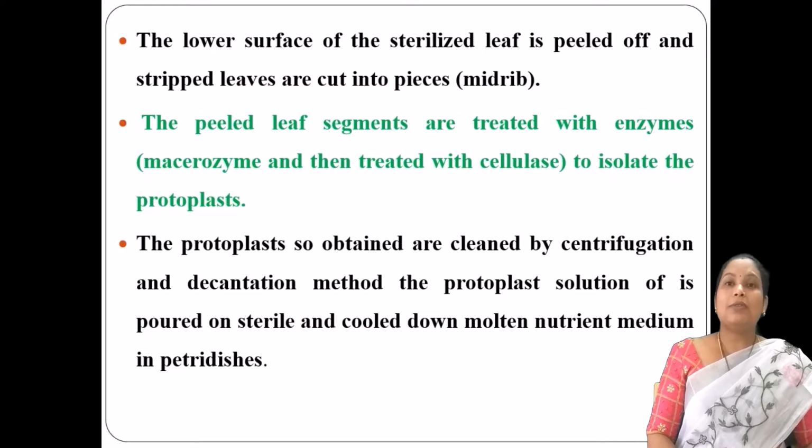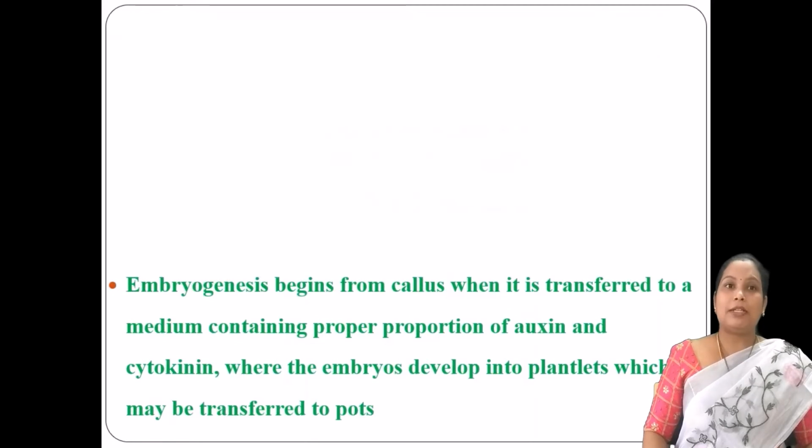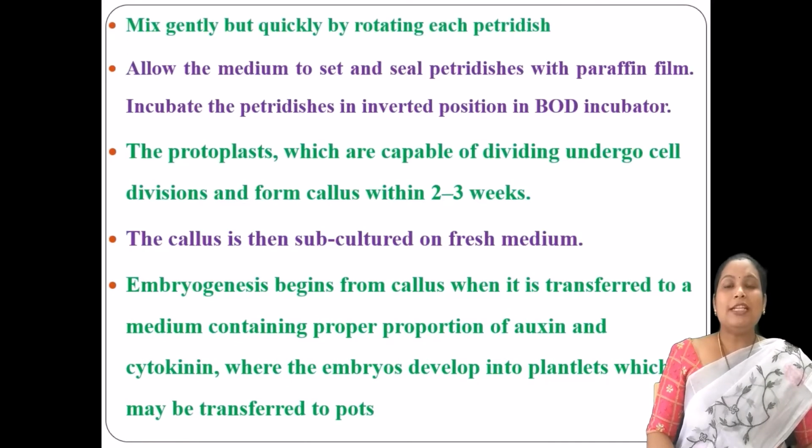Whatever solution is obtained after centrifugation and decantation should be poured into the culture medium, which is kept in petri dishes.